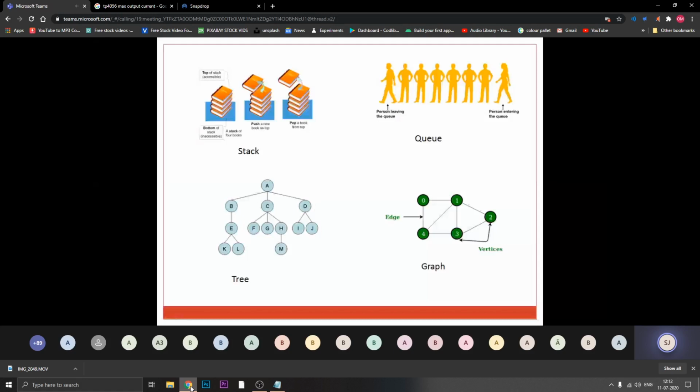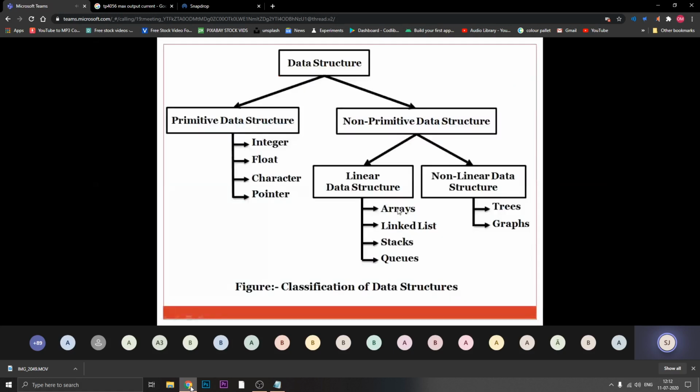So, linear and non-linear data structures. I'll tell you the basic reason why array and linked lists are categorized under the broad category of non-primitive data structures. See, all those things, array, linked list, stack, queue, tree and graph, you cannot implement without the basic data types: integer, float, character, pointer, double and so on. So all those things are categorized into non-primitive data structures. These two are methods, and the remaining are the data structures.